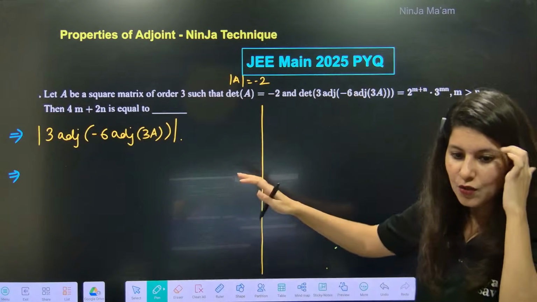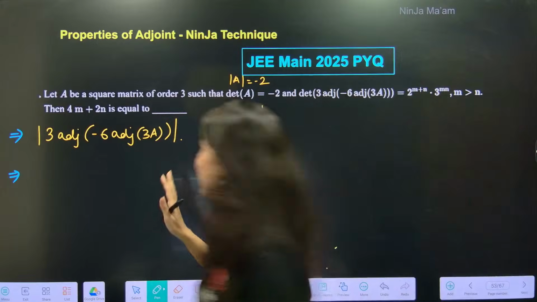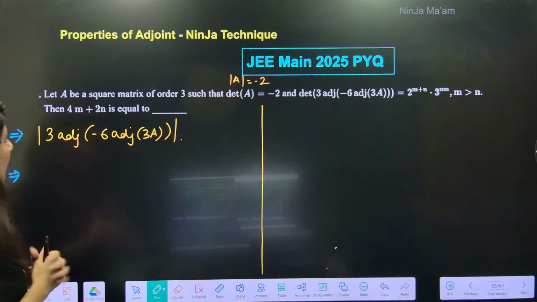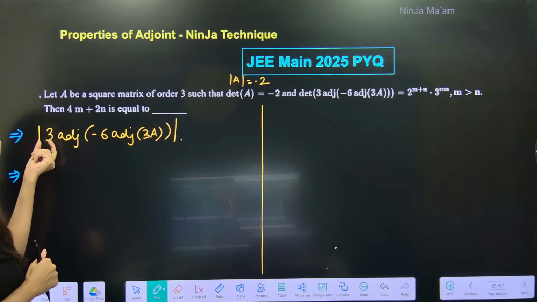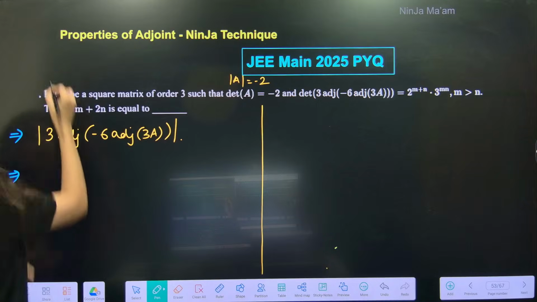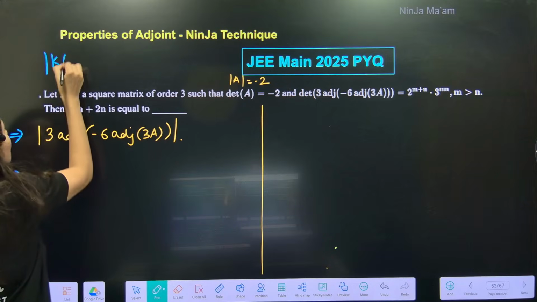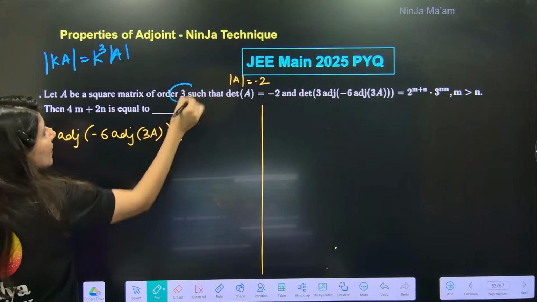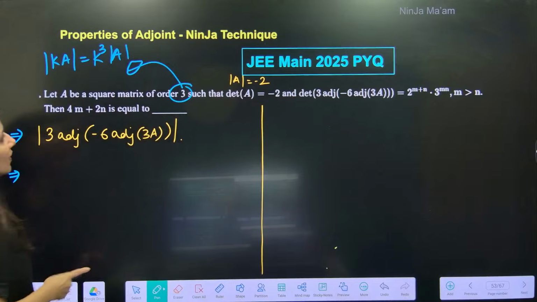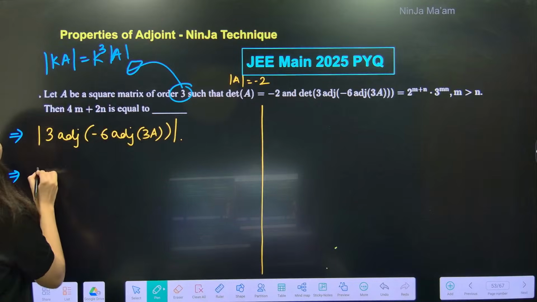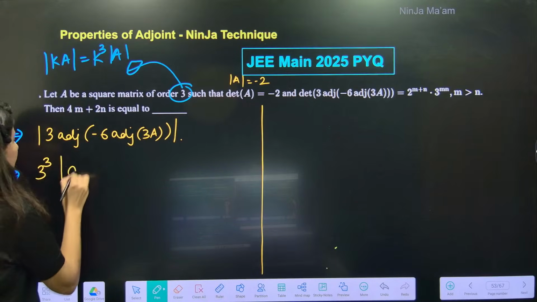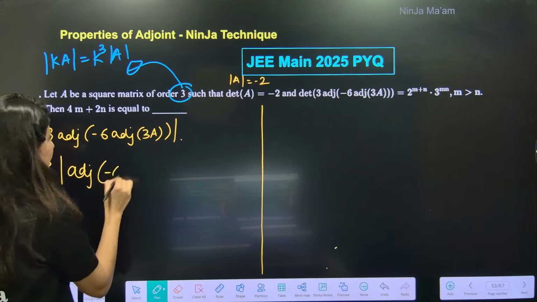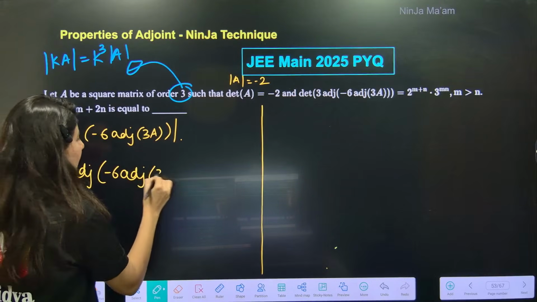First of all, we can see 3 over here. The property to be used is this one, for 3 cross 3. So 3 will come out, it will be 3 cube, determinant of adjoint of -6 adjoint of 3A.